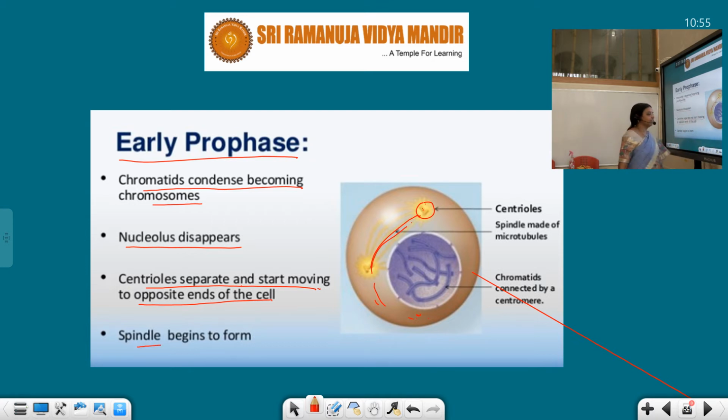Spindle fibers begin to form from the centriole, small fibers start, asters we will say, and then in the next, late prophase, we will see small spindle fibers start forming. So a spindle begins to form. These things happen in the early prophase. So the network-like structure becomes condensed chromosomes, the nucleolus disappears, and the centriole gets separated, one centriole remains at this pole and the second centriole comes to this pole. Before coming to this pole it starts migrating, and the spindle also begins to form.